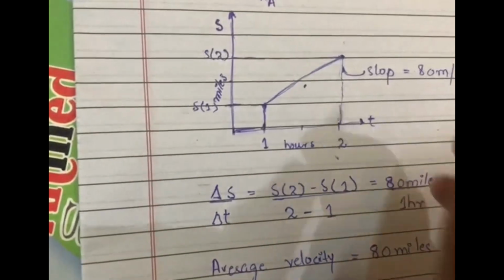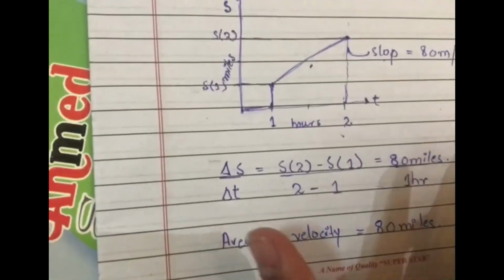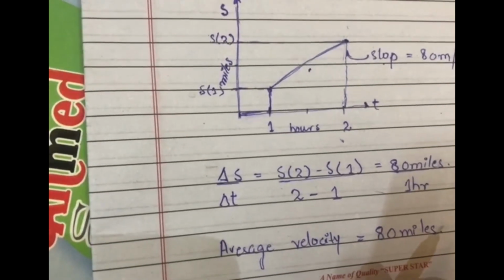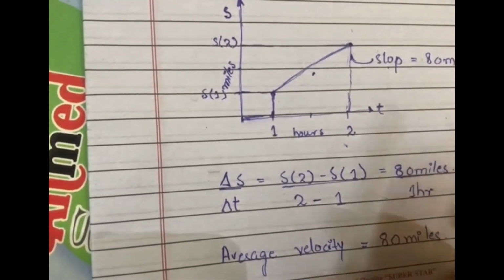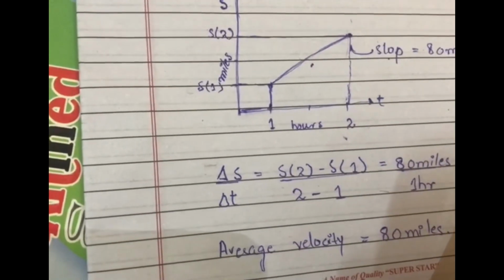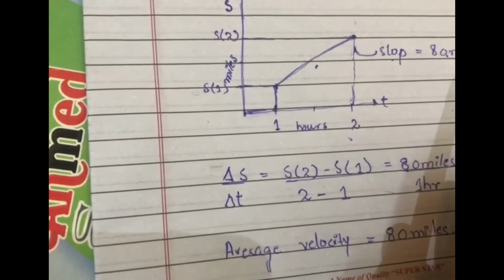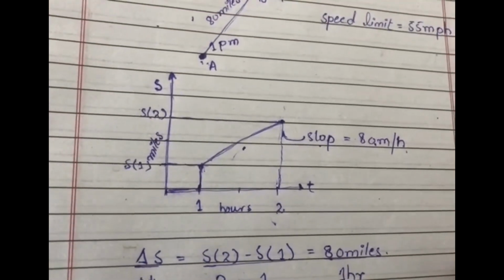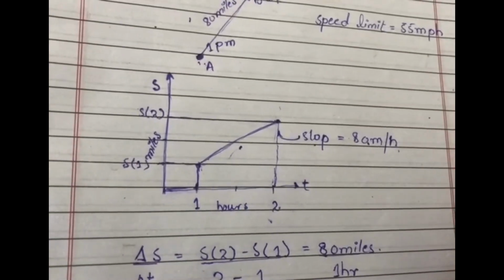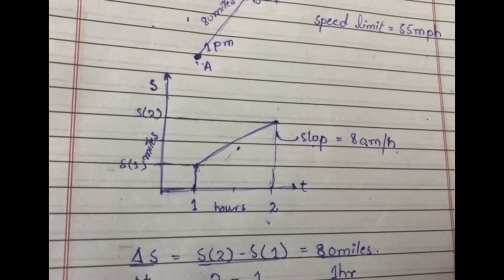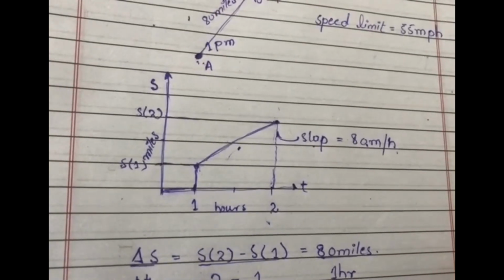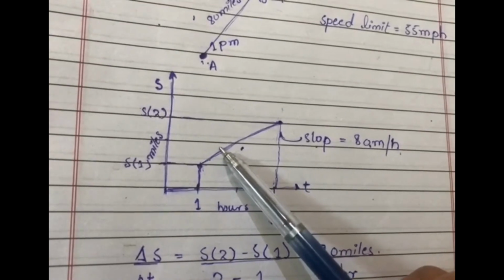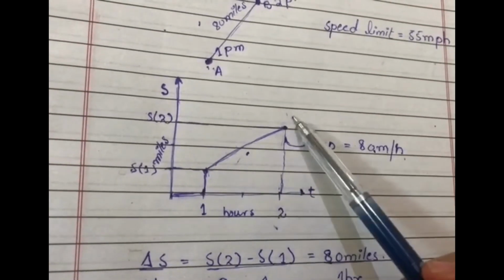So by the help of the mean value theorem, authorities can prove that at some point in that hour you must have been going exactly 80 miles per hour. Your position as a function of time is definitely continuous and differentiable over that interval, so you always have a well-defined velocity. We have connected these points with continuous and differentiable curves.